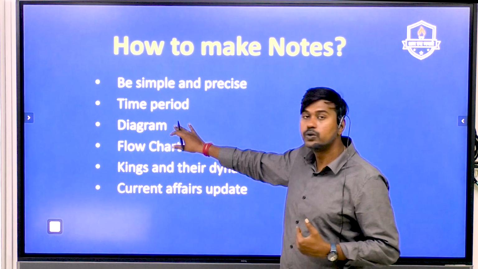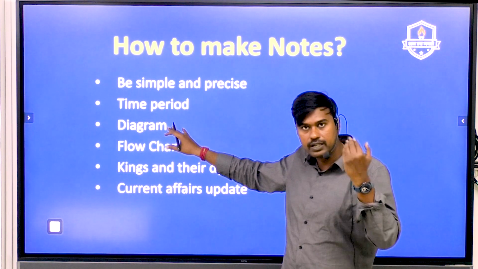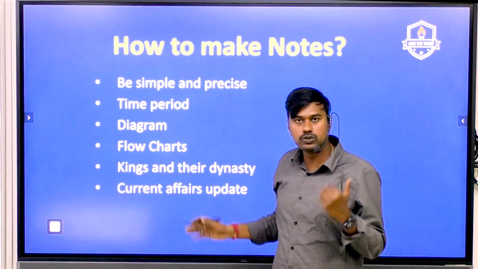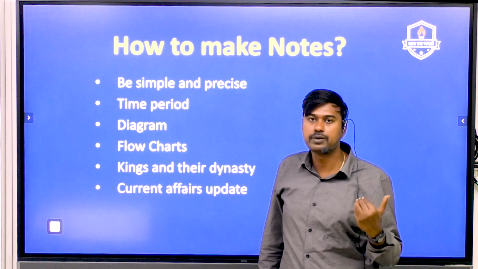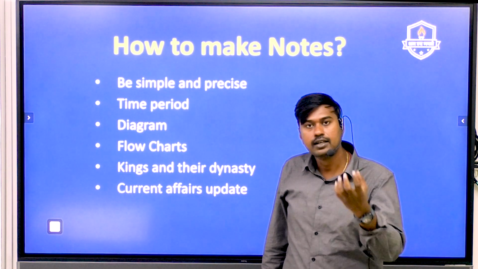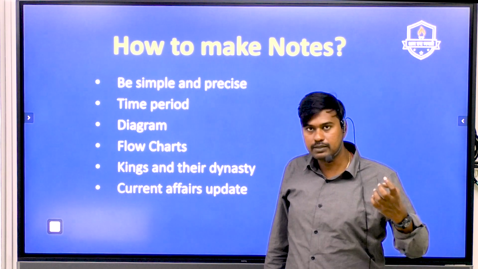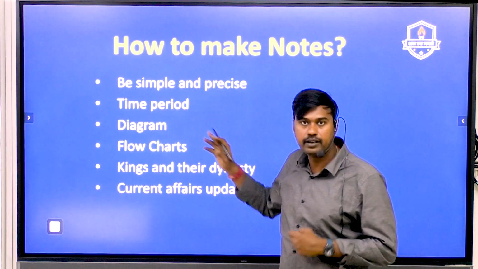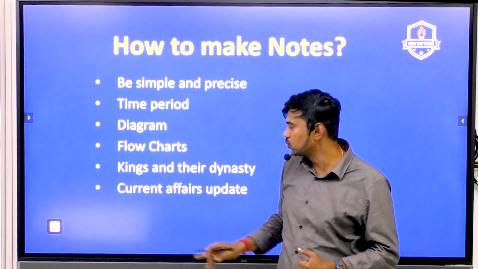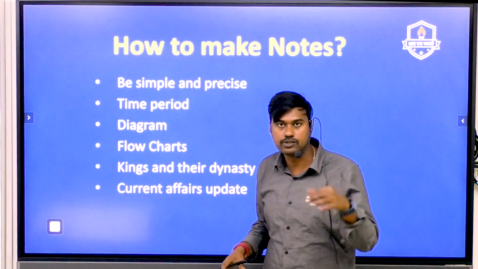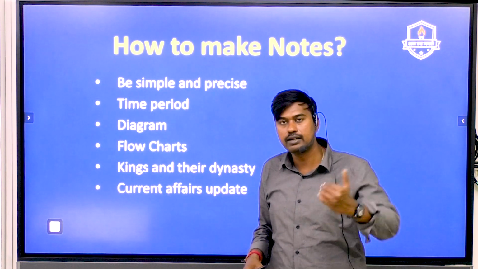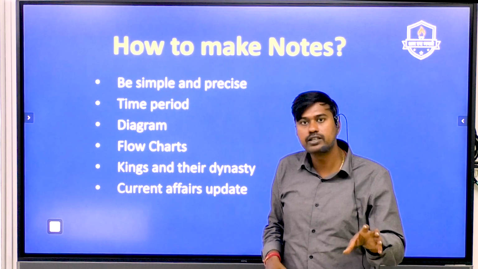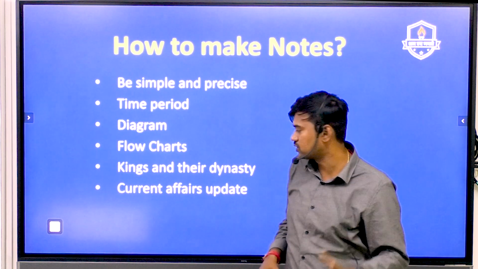So make sure that you collect the important diagrams which have been given in NCERT itself, and go through the answers of various UPSC toppers who have written in the past; collect the diagrams from their test papers and notes also. And try to always make use of the time period in your history answers, as well as the kingdoms and their dynasties. Which king contributed to a particular architecture can always be quoted in your answer to fetch extra marks.